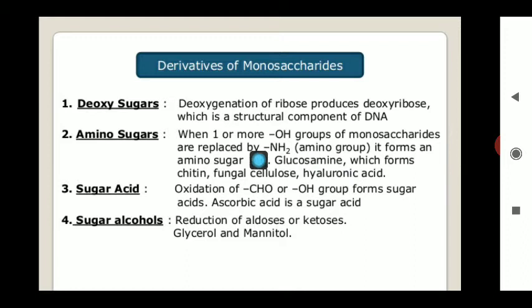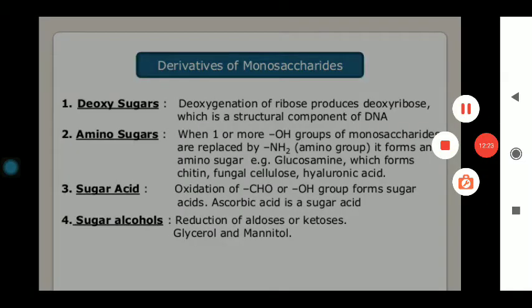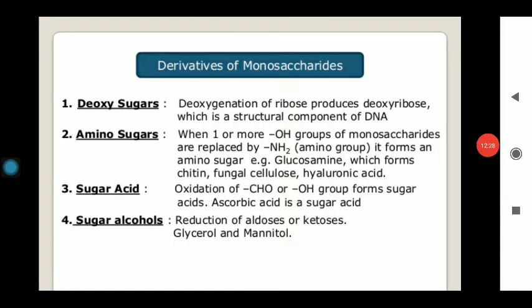You know, in the case of monosaccharides, in glucose, an aldehyde group is present, maybe a ketone group is present, and not only this, sometimes various OH groups are also present. And whenever an OH group is replaced by an NH2 group, the resultant compound obtained is known as an amino sugar. Example, the best one is glucosamine. I have told you the significance of this glucosamine. Next one is sugar acid. The word acid means COOH group.